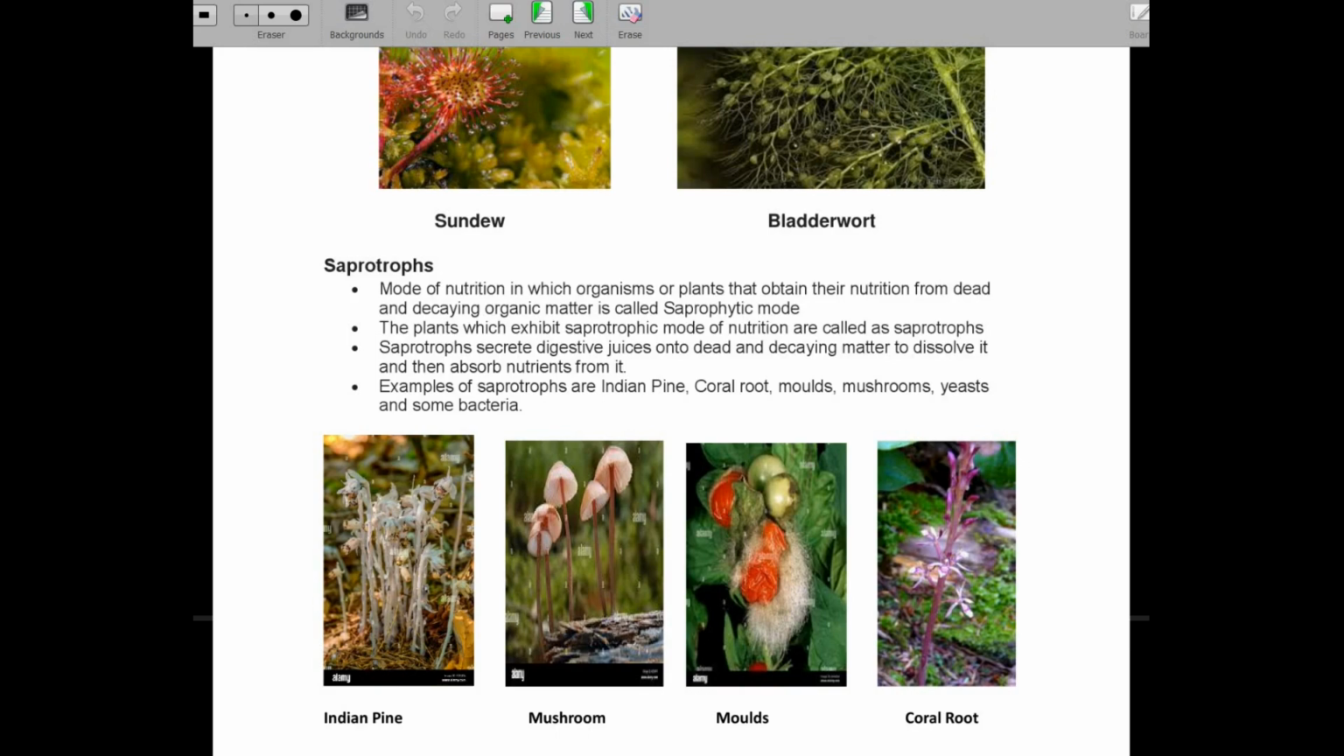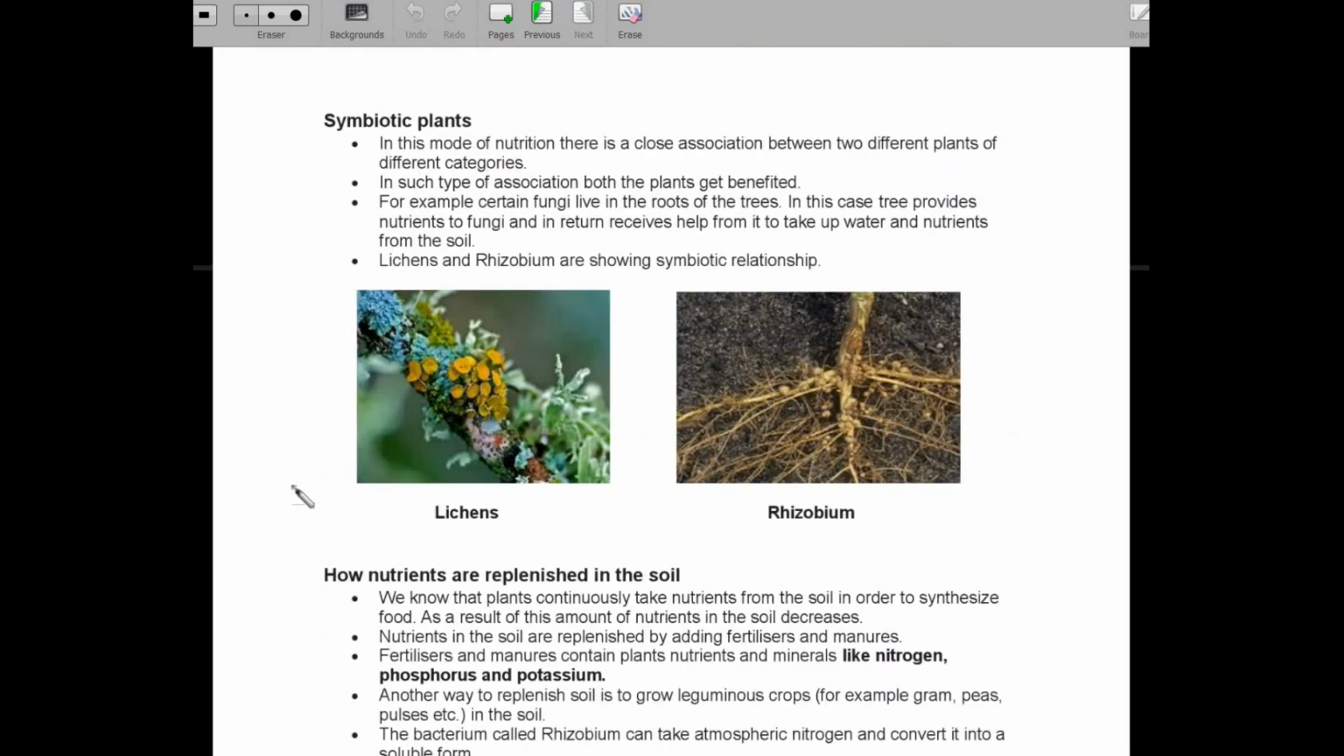So next we have symbiotic plants. In this mode of nutrition, there is a close association between two different plants of different categories. So any two plants, when they show a close association and mutual coordination, wherein both the plants are benefited, we call it a symbiotic relationship. This process is called symbiosis.